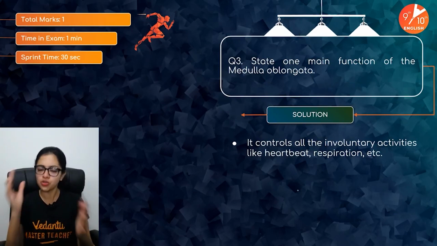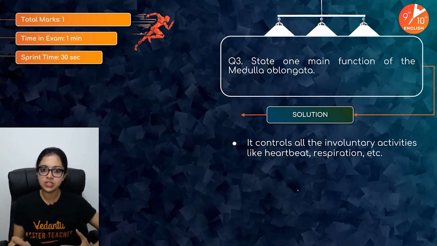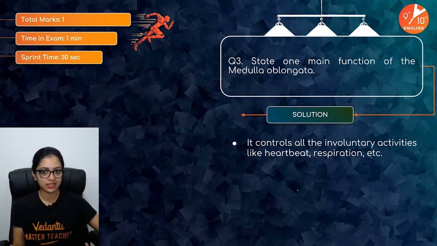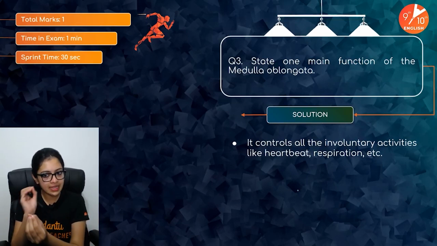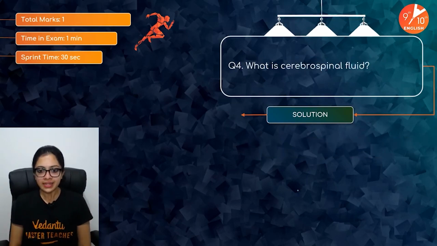But also keep in mind that the forebrain, midbrain, and hindbrain work in sync with each other. That's also important to keep in mind. But these are generally the specific functions of each of them. Right. Now the next one.